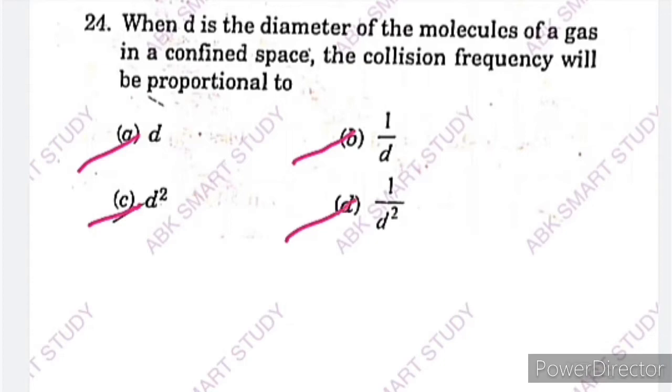So when d is the diameter of the molecules of a gas in a confined space, the collision frequency will be proportional to its square, that is diameter square. So here option C is the correct answer. Next question.